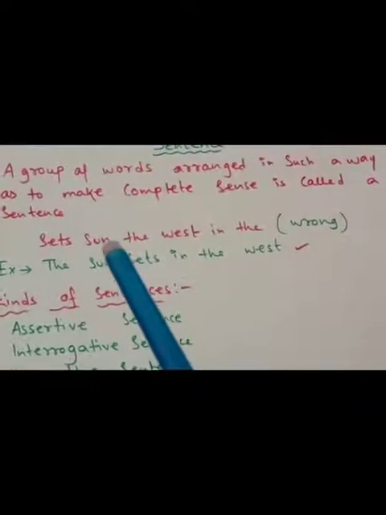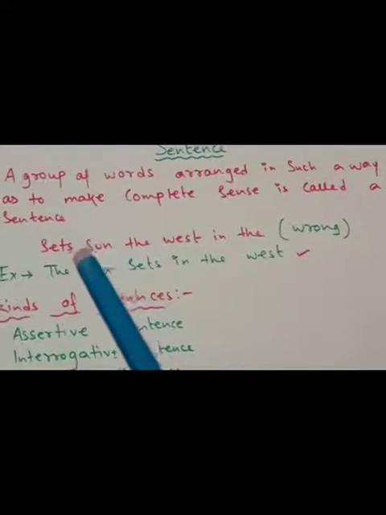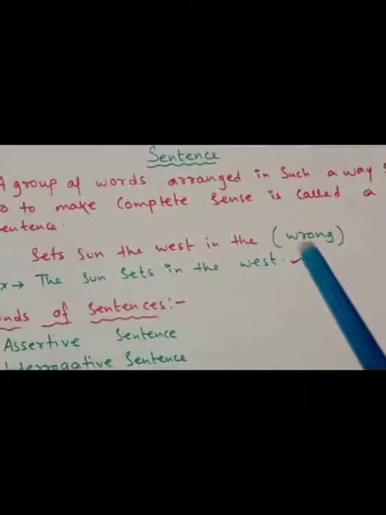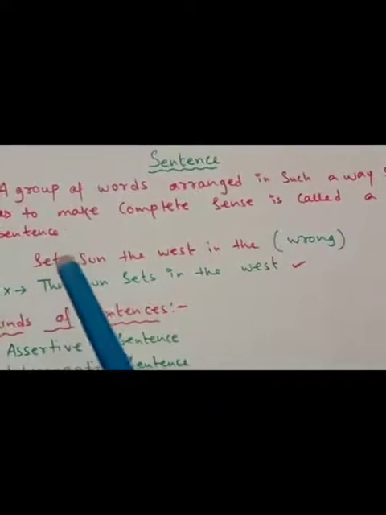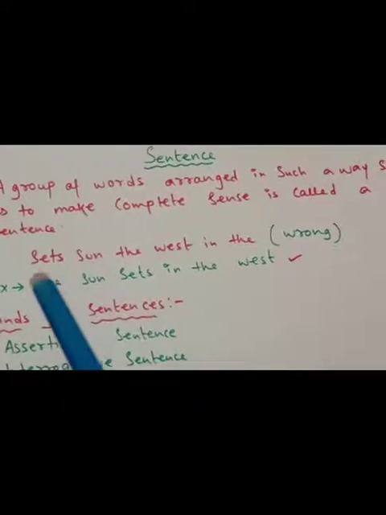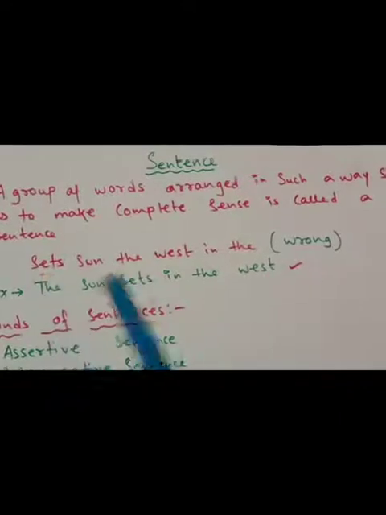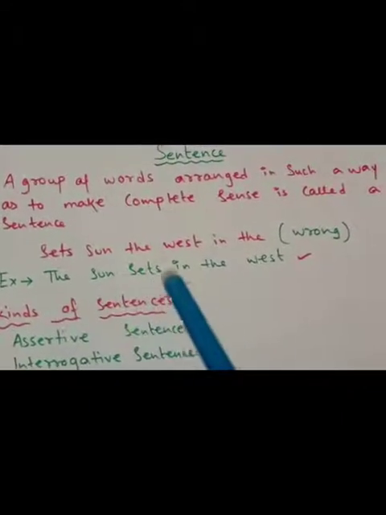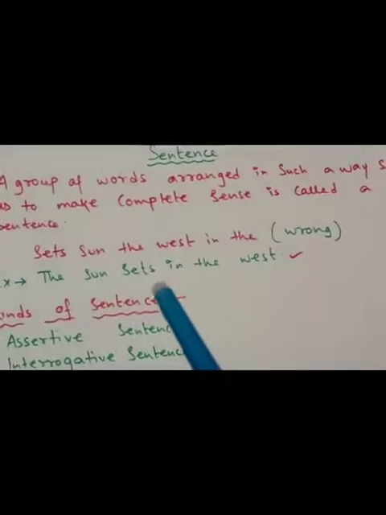See, here I have given two examples, two sets of groups of words. The first one: "set sun the west in the." It is a wrong one. It is not a sentence. Why? You can see the group of words here. How many words are there? 1, 2, 3, 4, 5, 6. Six words. In the second example also, you can see 1, 2, 3, 4, 5, 6. Six words. Both have the same words.